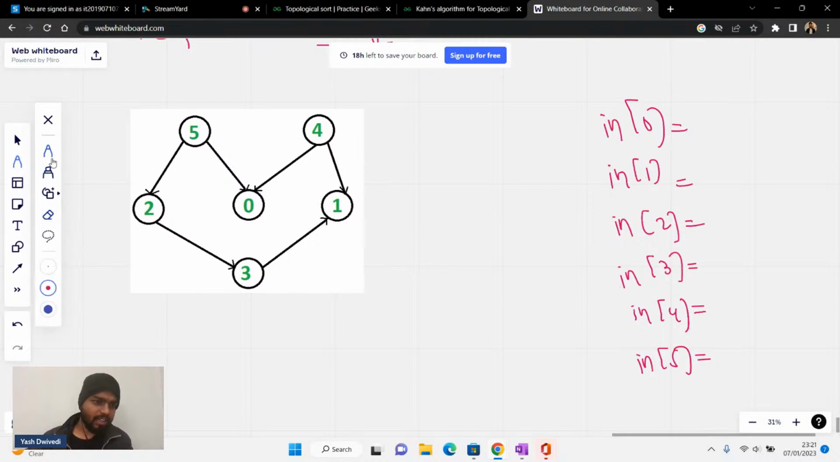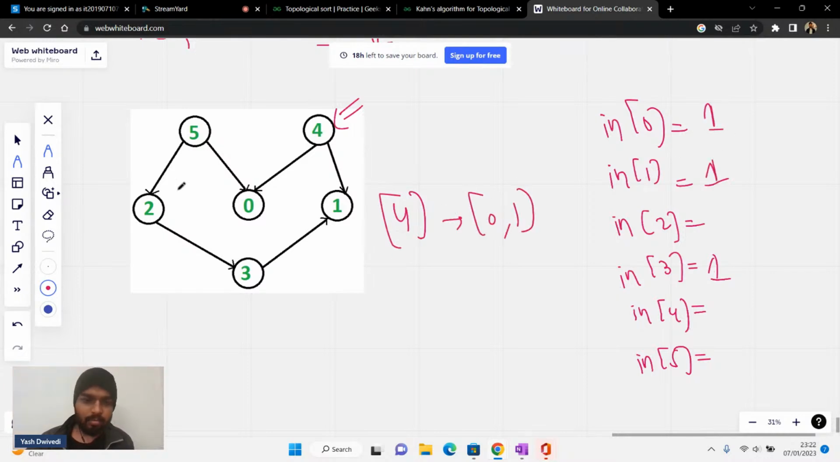Now the next node, 2. Does 2 have anybody in its adjacency list? Yes, in the adjacency list of 2, 3 is there. From 2, there's an edge going towards 3, so the in degree of 3 will increase by 1. Then node 4 is having an edge towards 0 and 1, so their in degree will increase by 1 each.